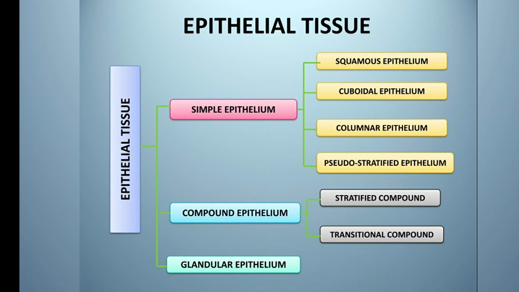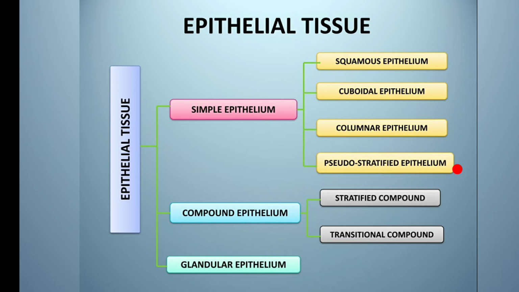Looking at the chart, simple epithelium tissues are of four types. First one is squamous epithelium. In this, the shape of the cells is squamous, that is thin, flat and scale-like. Second one is cuboidal epithelium or cubical epithelium. Here the shape of the cell is cube-like when looking in vertical section. And third one is columnar epithelium, which consists of tall column-like cells.